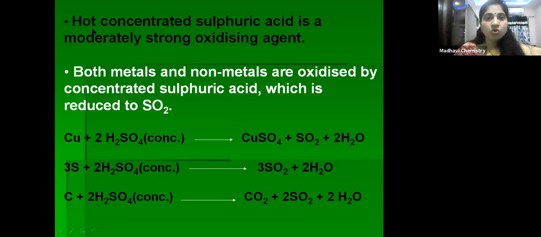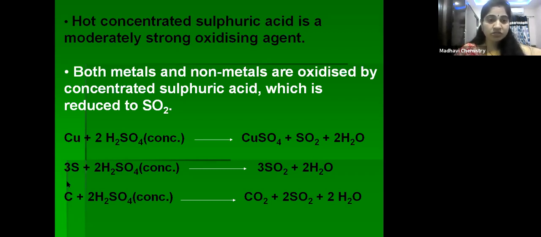Next one: hot concentrated sulfuric acid is a moderately strong oxidizing agent. Both metals and non-metals are oxidized by concentrated sulfuric acid, which is reduced to sulfur dioxide. Sulfuric acid is a strong oxidizing agent, whereas sulfur dioxide is a reducing agent. It can oxidize metals and non-metals also.